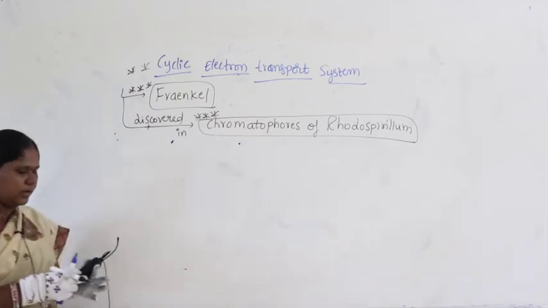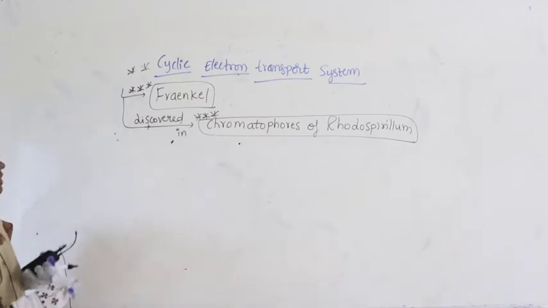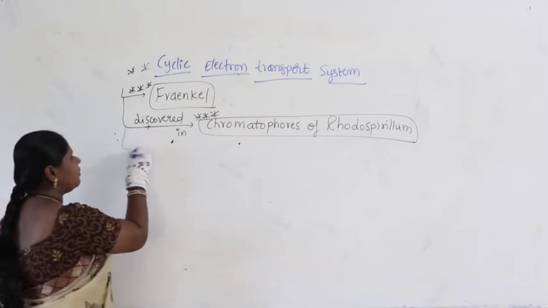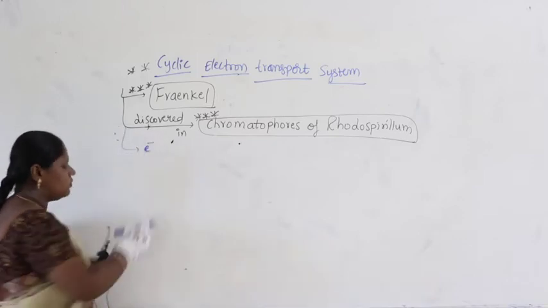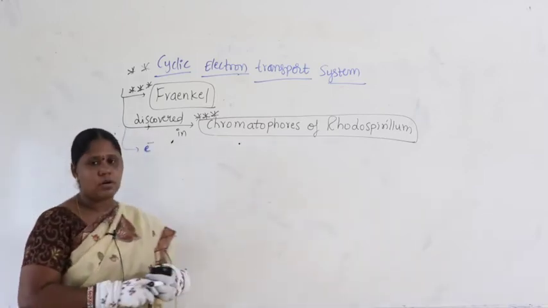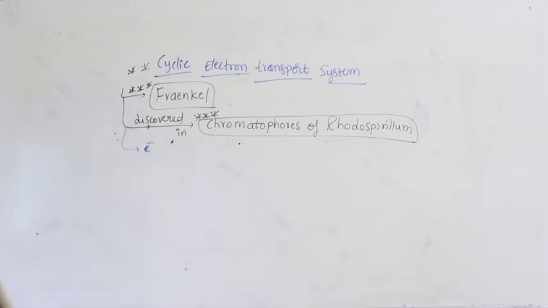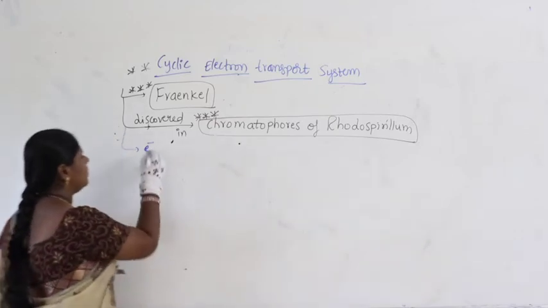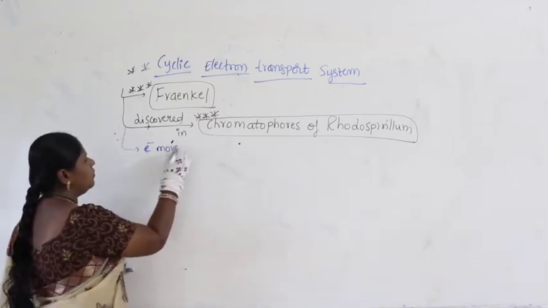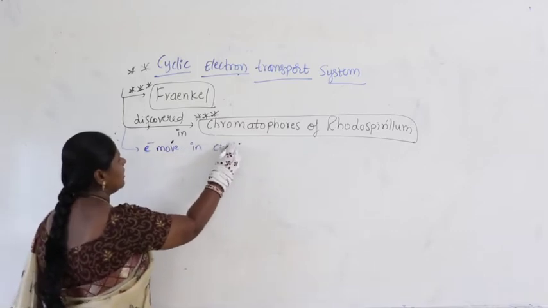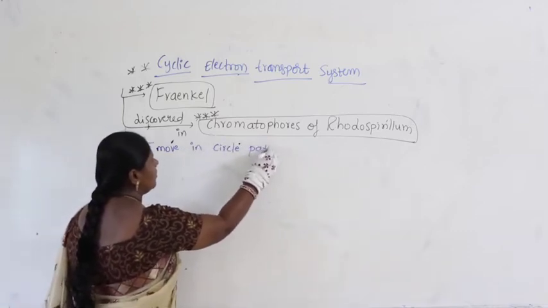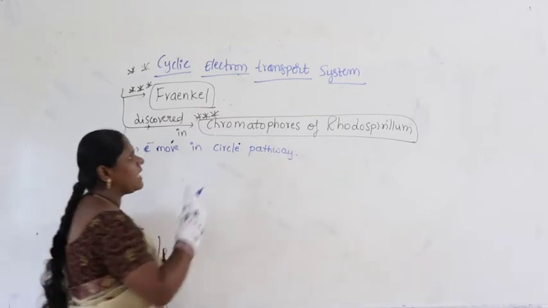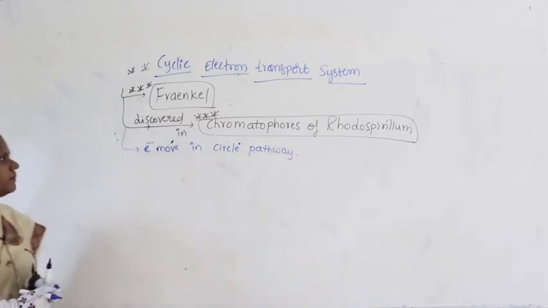Now, what are the important things I have to tell you here? Electrons move in a circular manner, not in a zigzag manner or Z scheme. So electrons will move in a circular pathway. That is why it is called the cyclic electron transport system.